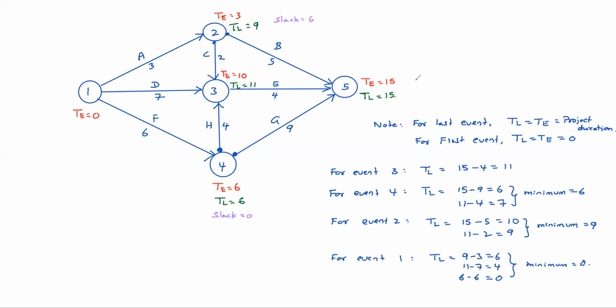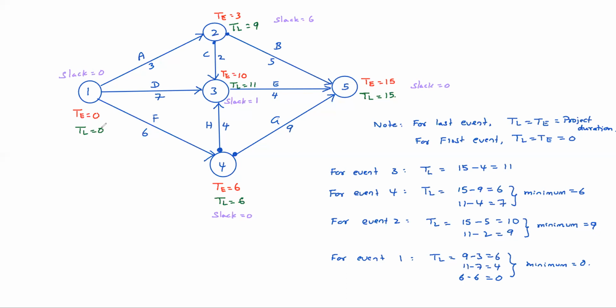Slack equals 0 here. Here also slack 0. Here for event 3, what is the slack? 1. So for event 1, slack equals 0 here. Here also TL is 0. So like this, slack is very simple.